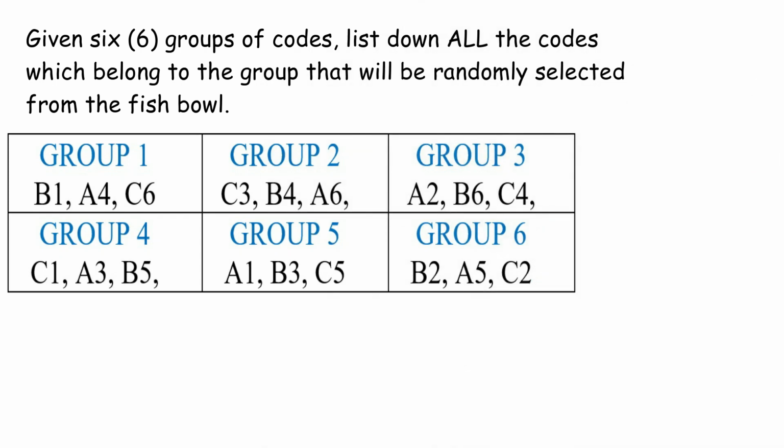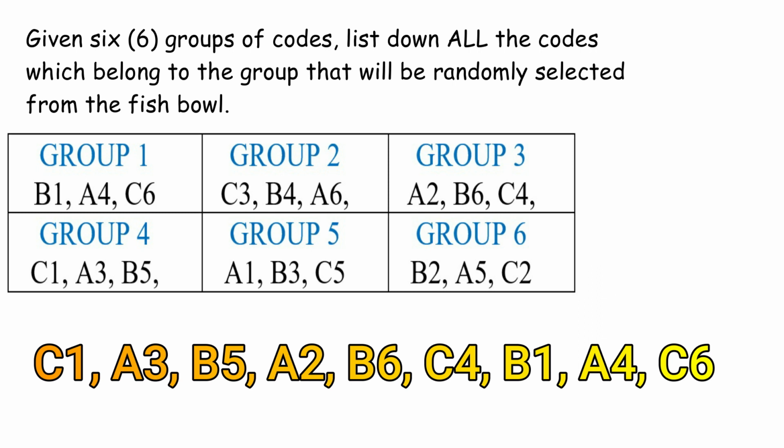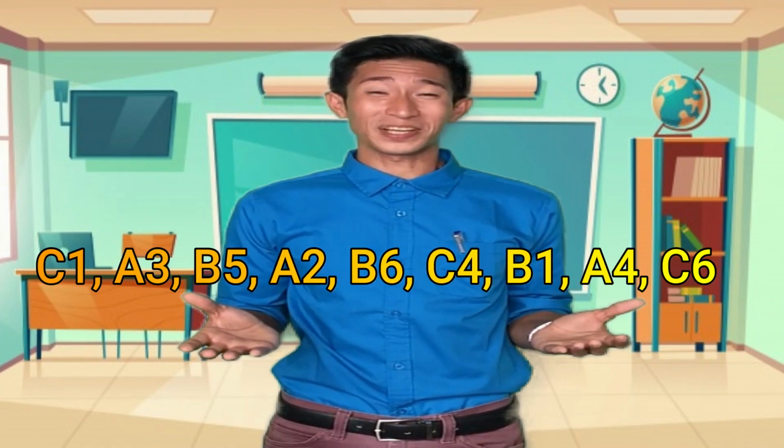Are you done? Now check your work. The complete list of codes based on the randomly chosen groups are C1, A3, B5, A2, B6, C4, B1, A4, and C6. Were you able to write down all these codes completely? Very good! Now keep focused and prepare for the next challenge.